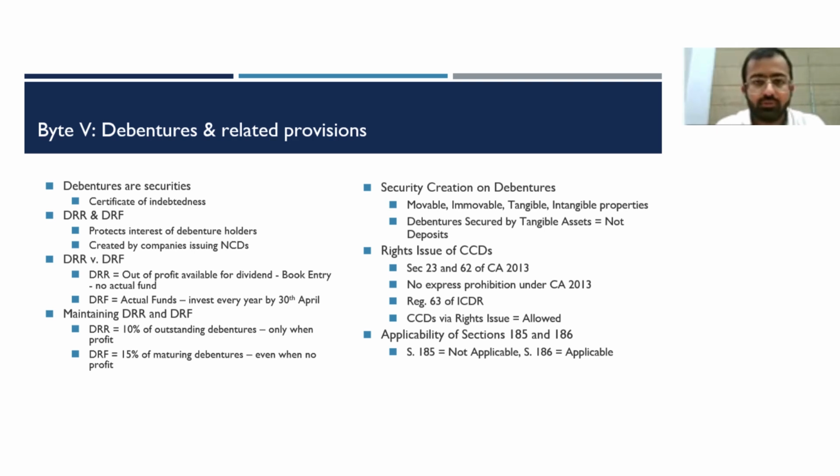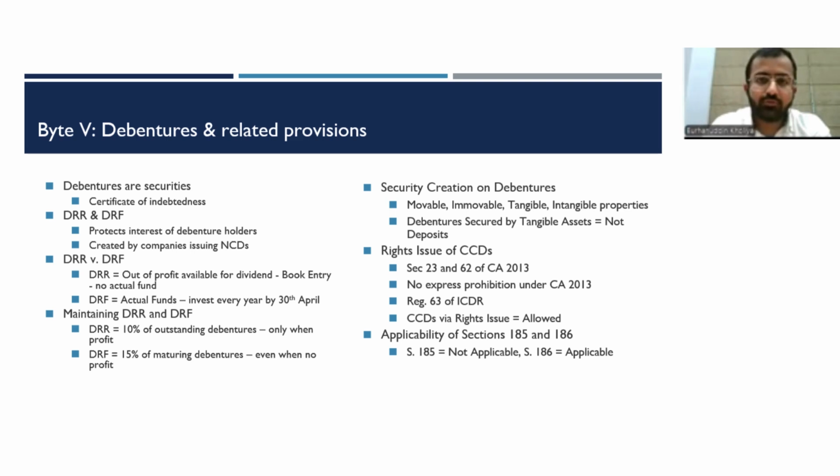Speaking of whether a company can make a rights issue of a CCD, Section 23 of the Companies Act specifically empowers companies to issue securities by way of preferential or private placement, rights issue, bonus issue, etc. Also, under Section 62, companies are already making a preferential offer of a CCD. Further, under ICDR Regulation 63, companies are empowered to make a rights issue of a CCD. And in the past also, there are companies who have made a rights issue of a CCD.